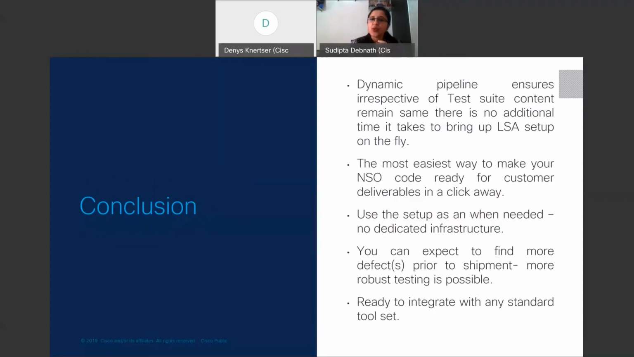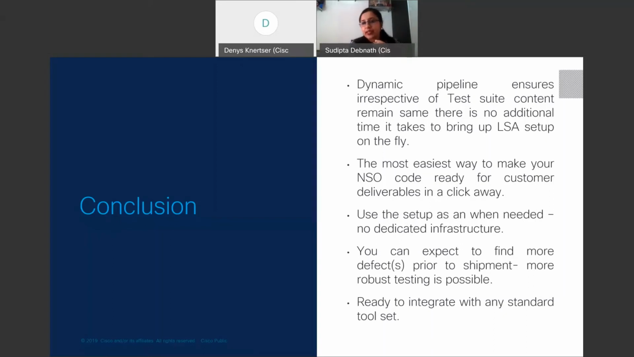Conclusion. So basically what we would like to convey out of this proof of concept, the dynamic pipeline, is that we ensured that irrespective of the test suite content remaining the same, there is no additional time it takes to bring up the LSA architecture setup on the fly. So as a user or as a consumer, anyone can use this particular DevOps environment, spawn up the LSA architecture setup, and perform the NSO service package testing against it. The easiest way to make your NSO code ready for customer deliverables is just a click away.